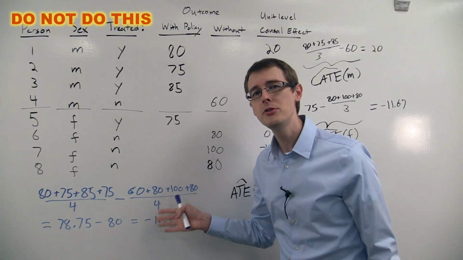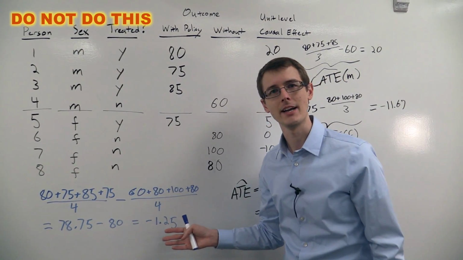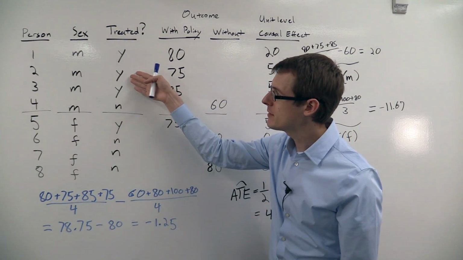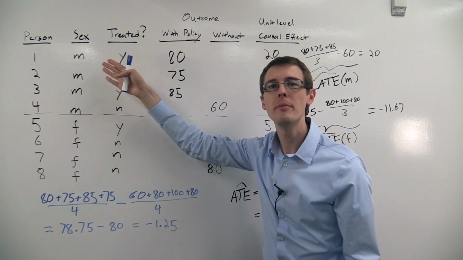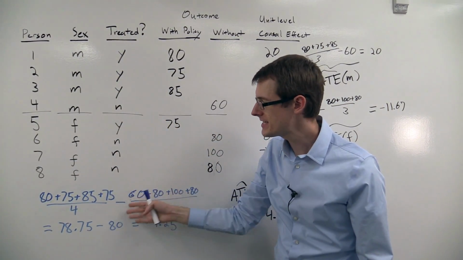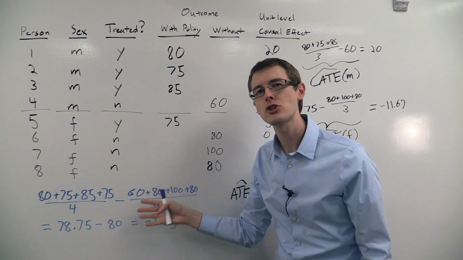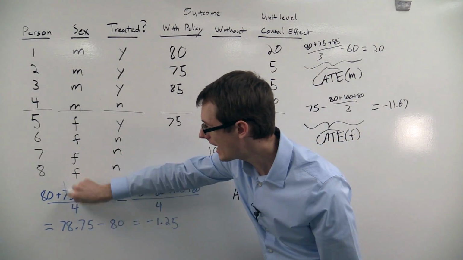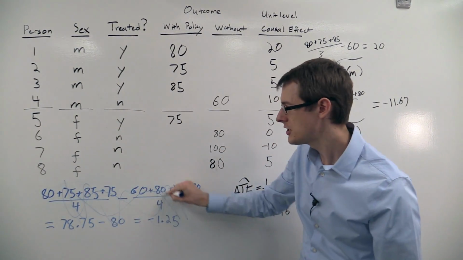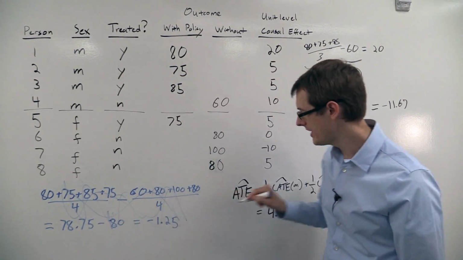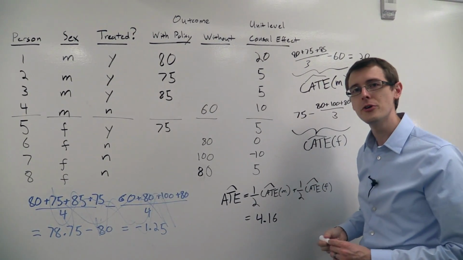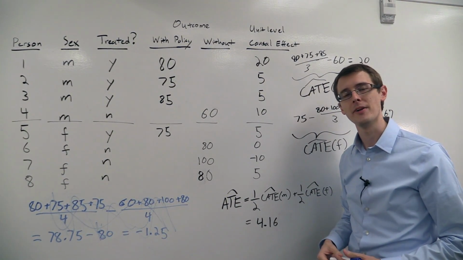But this is not what you should do, okay? Because remember, this is what you do when treatment is randomly assigned. But here it's not. It seems to be correlated with gender. Men are more likely to get treated. So this is not getting you the actual average treatment effect. You should not do this, okay? Do not do this. It's wrong. This is what you should do instead if you're going to do an analysis based on the unconfoundedness assumption.